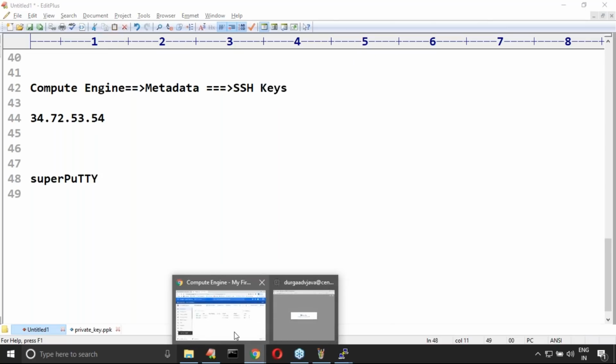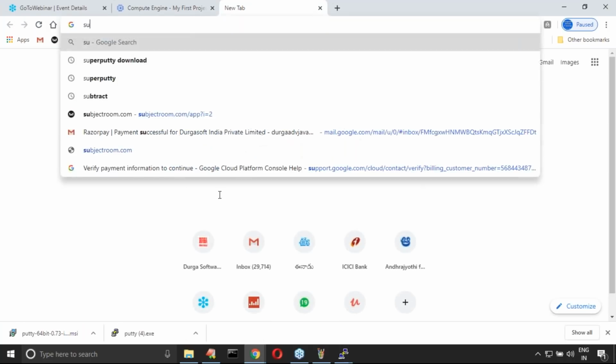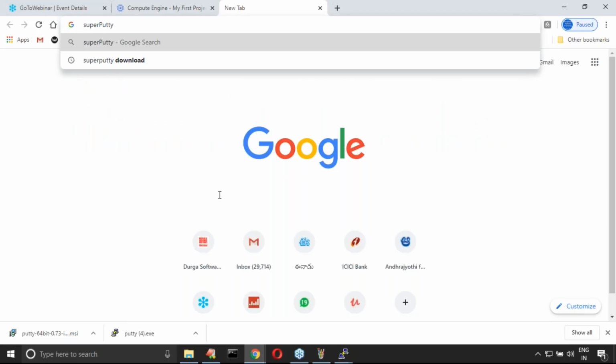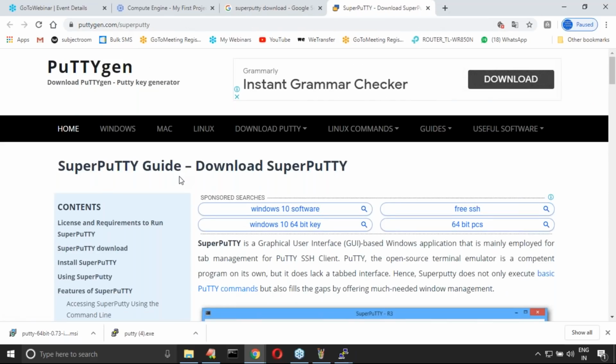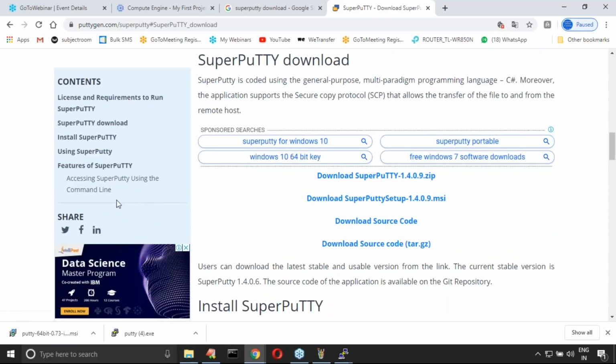Let me install SuperPuTTY. It is also very lightweight, don't worry at all. Download SuperPuTTY. Download the setup file, the SuperPuTTY setup installer.